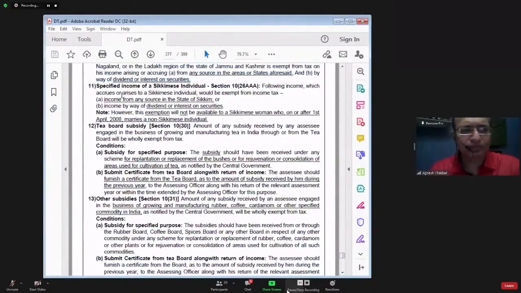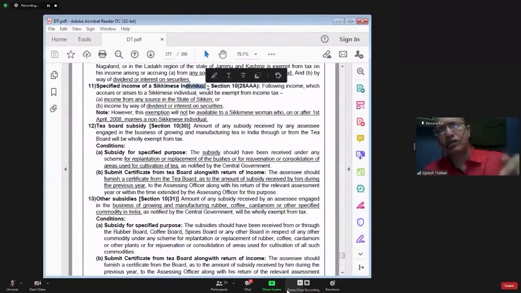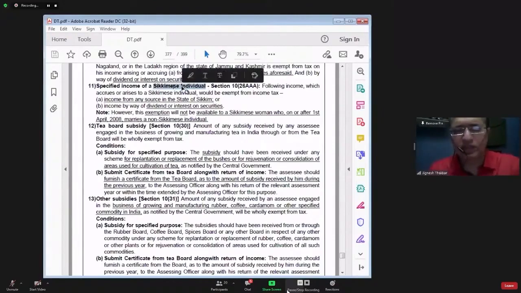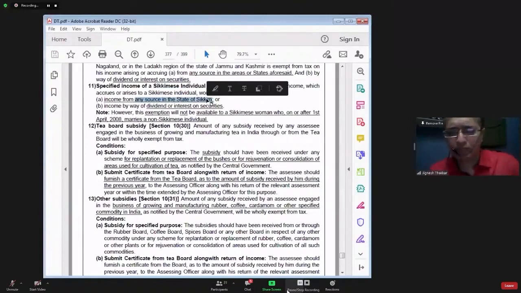Point number 11. Income earned by Sikkimese individual. A person who is from Sikkim and whose name is mentioned in the records maintained by the state government will be called a Sikkimese individual. Any income earned by a Sikkimese individual from any source in the state of Sikkim will be exempt from tax.